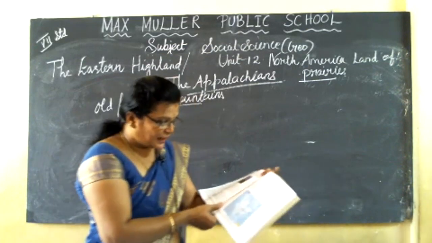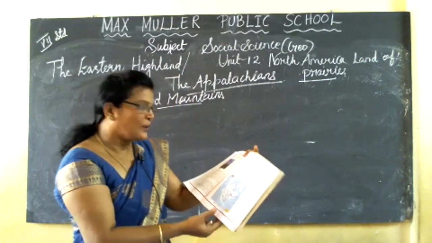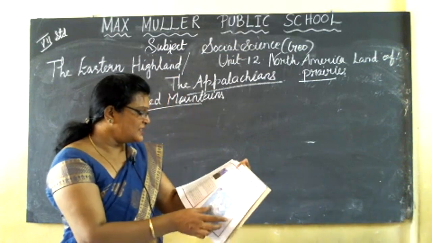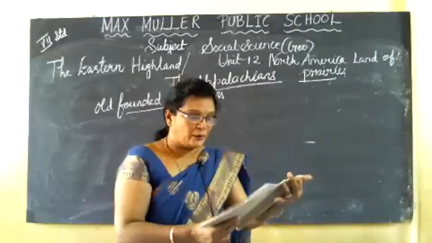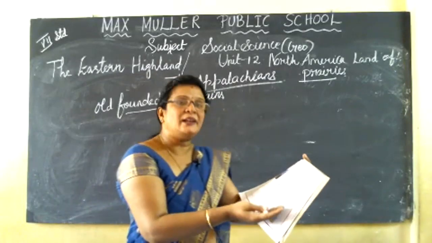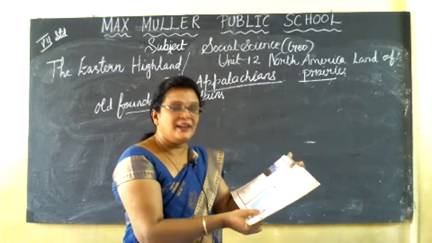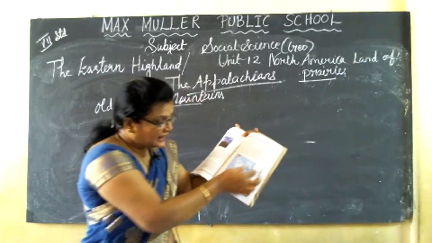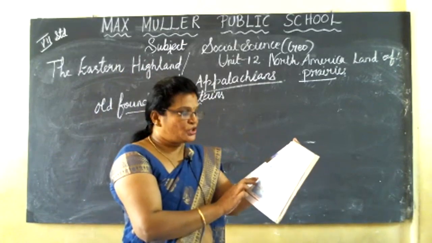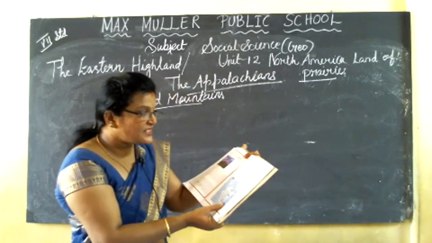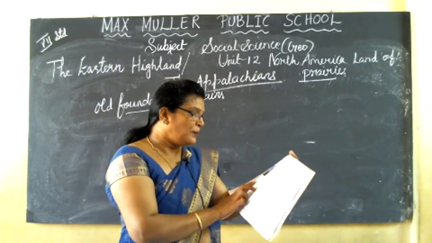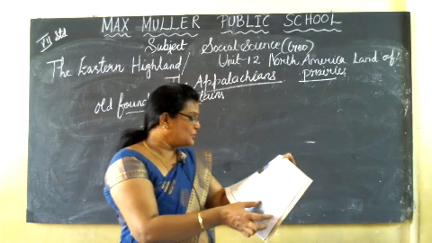In the eastern side you can find the Appalachian ranges, the Piedmont Plateau, and the Atlantic coastal plain. Here on the eastern side we have the Atlantic Ocean. Okay. On the west side, we have the Pacific Ocean. In North America on the eastern side, we can see many plateaus. One plateau is the Piedmont Plateau, along with the Atlantic coastal plain.